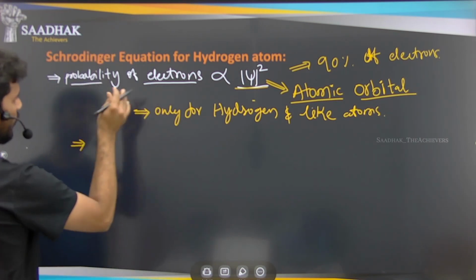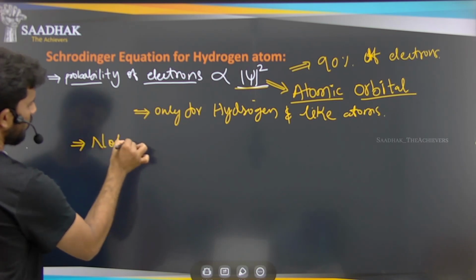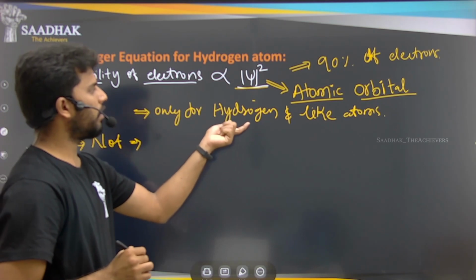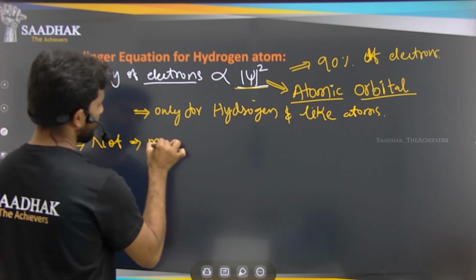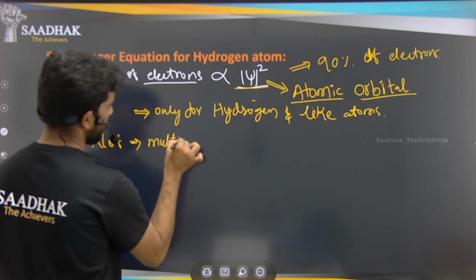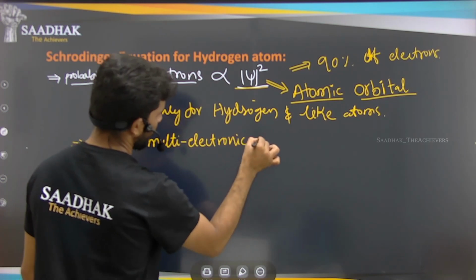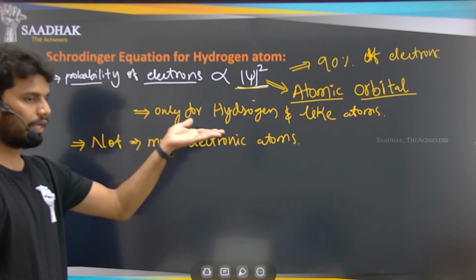This Schrodinger equation is not applicable for multi-electron atoms, that is, atoms other than hydrogen, the atoms which have more than one electron.